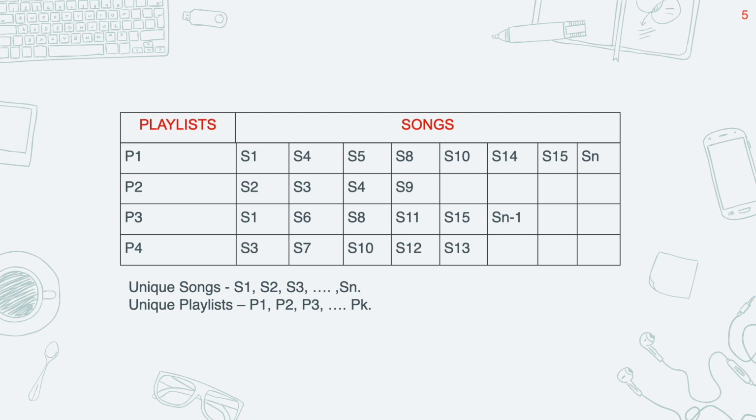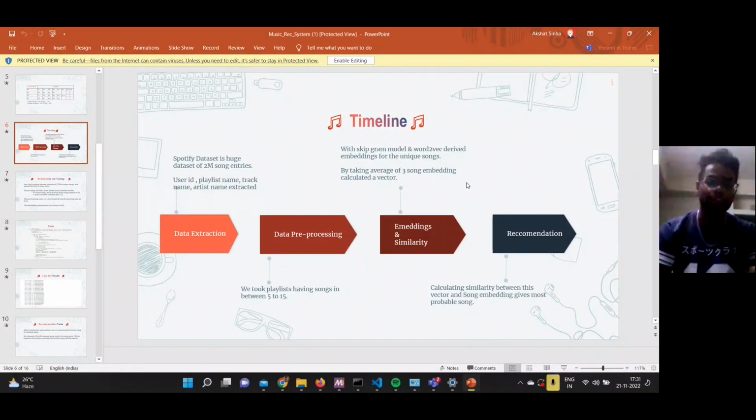Thank you. Some problems were at hand because the dataset was huge, with around 2 million song entries. So we had to trim it down, and we sampled it by only taking playlists with 5 to 15 songs in them. After that, we had to apply a baseline model, and we chose the Skip-gram model and Word2Vec to derive embeddings for the unique songs. We ran some experiments on it, as we will see after.